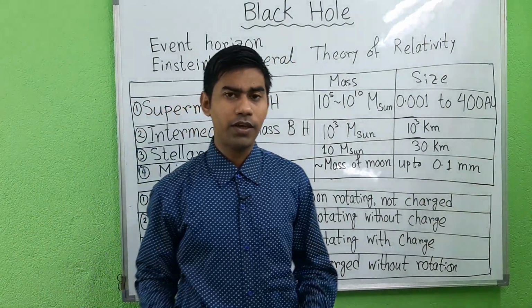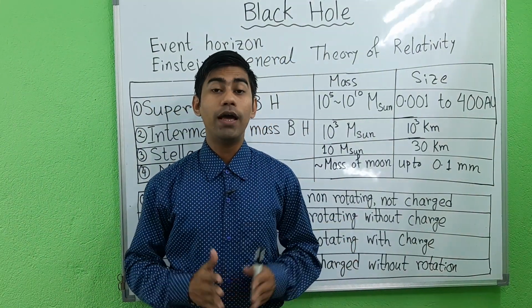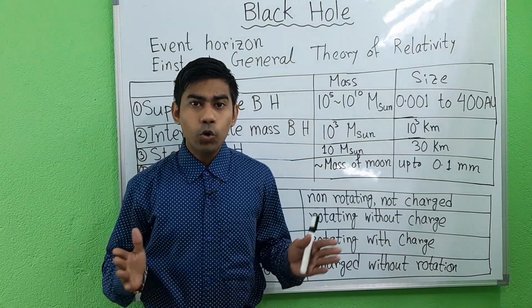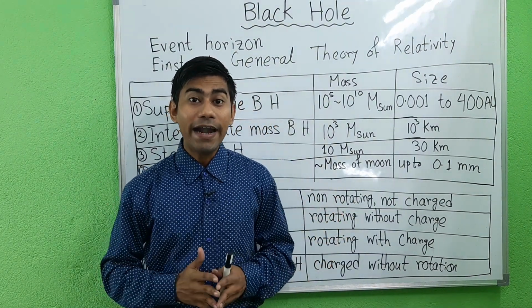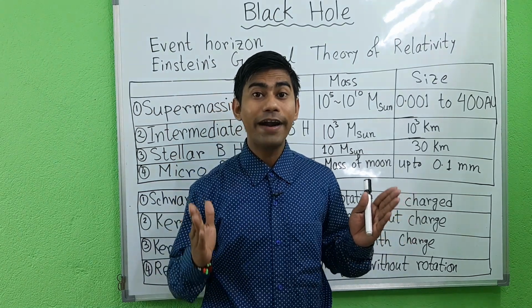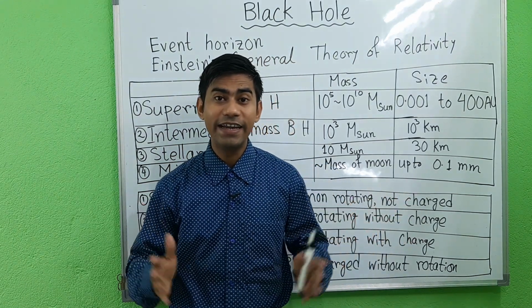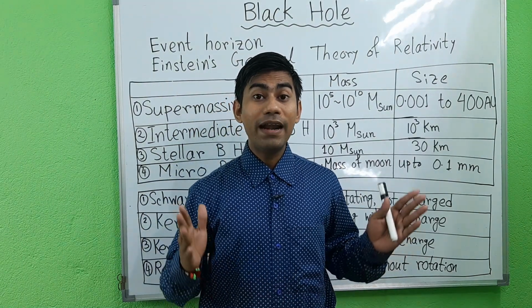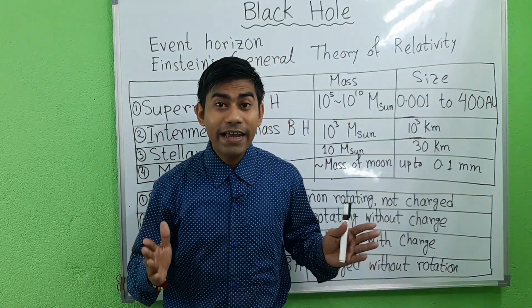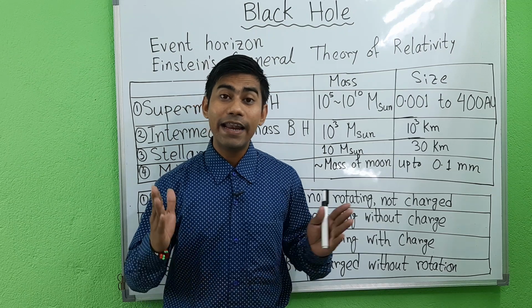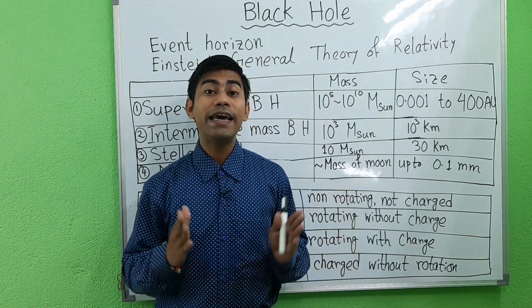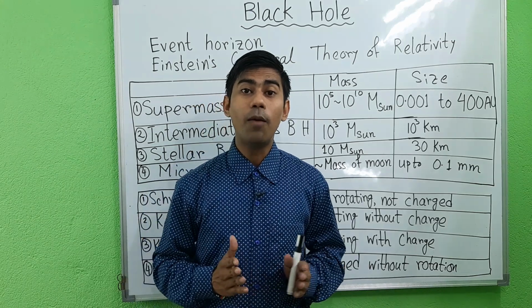What is a black hole? A black hole is a region of space which is so dense and has such a strong gravitational field that no particle, not even light or any kind of radiation, can escape from it. Its escape velocity exceeds the speed of light.